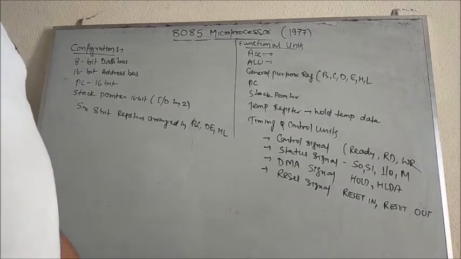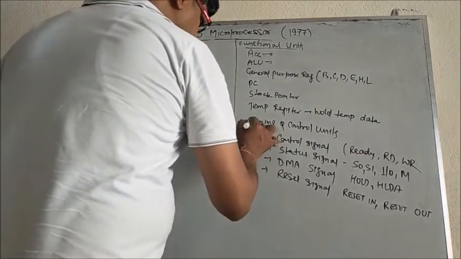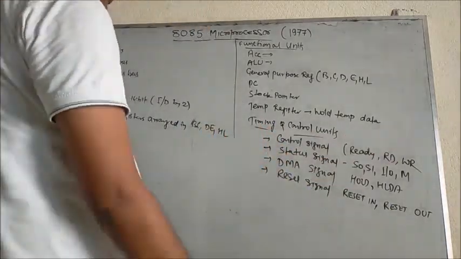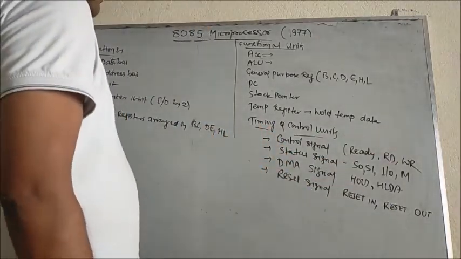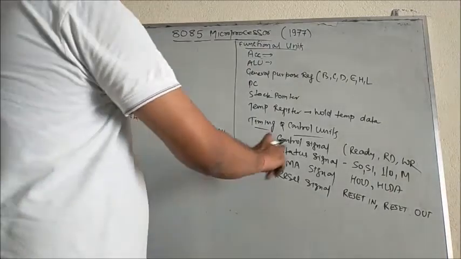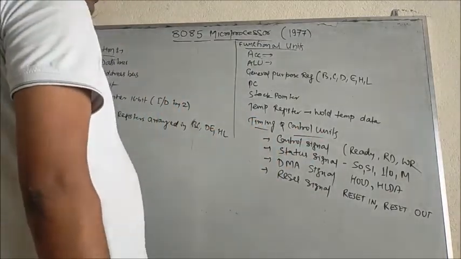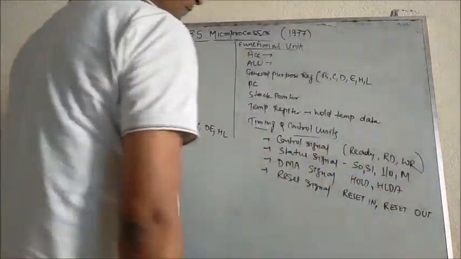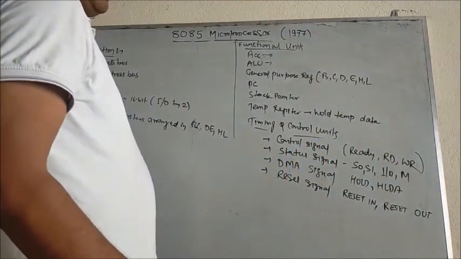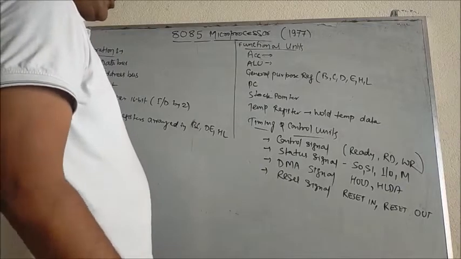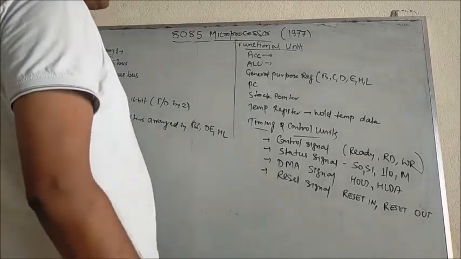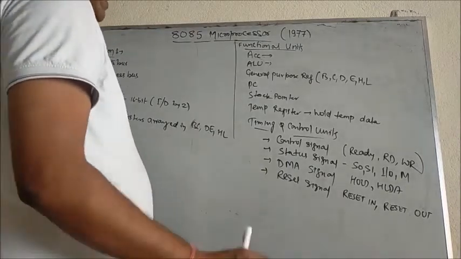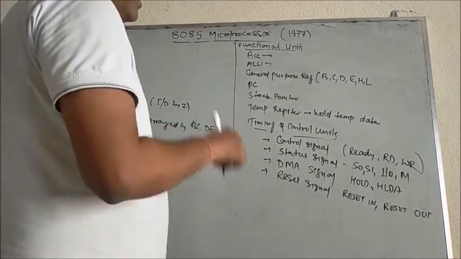Next, very important are the timing and control units. For that there are 4 types of signals. First are your control signals, which are basically of 3 types. First is ready, meaning whether we are ready to perform any operation or not. Next is the read operation, and after that, the next one is the write operation.